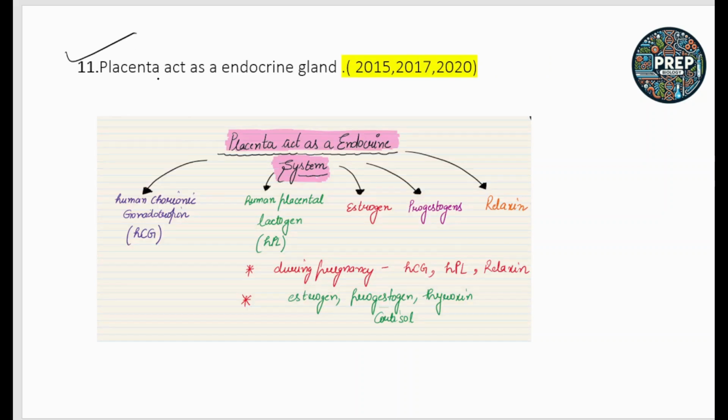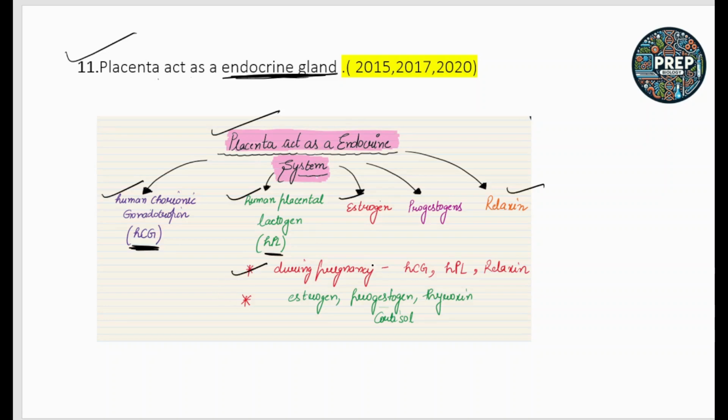Next question is, the placenta acts as an endocrine gland. This question I have asked sometimes directly or indirectly. The placenta acts as an endocrine system because it secretes different hormones, like first HCG, human chorionic gonadotropin, second human placental lactogen, estrogen, progesterone, and relaxin.